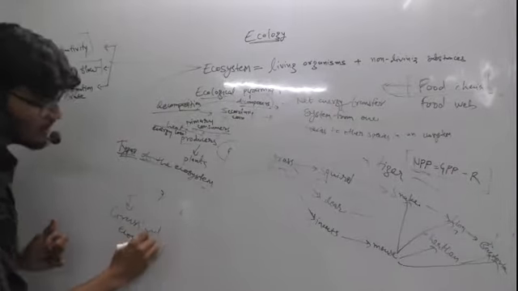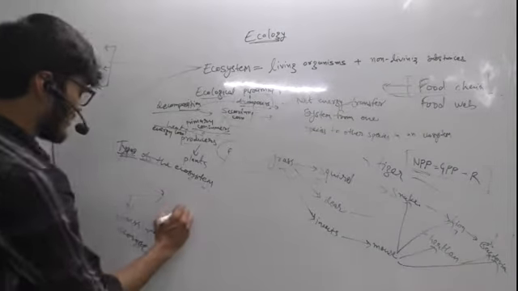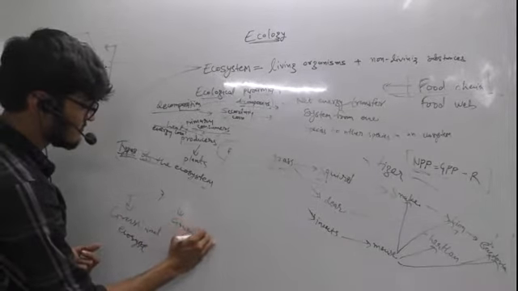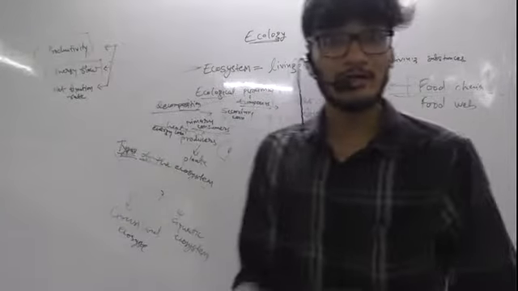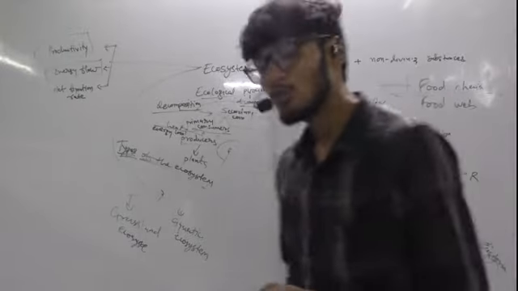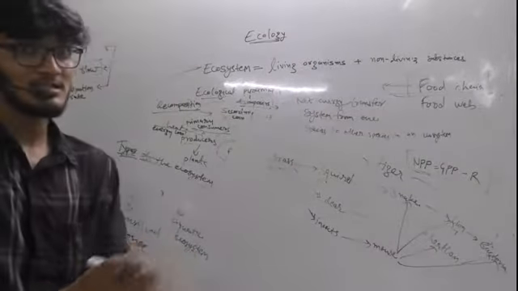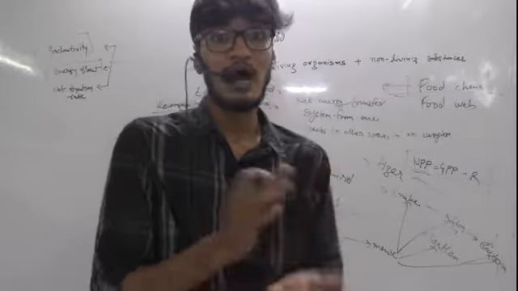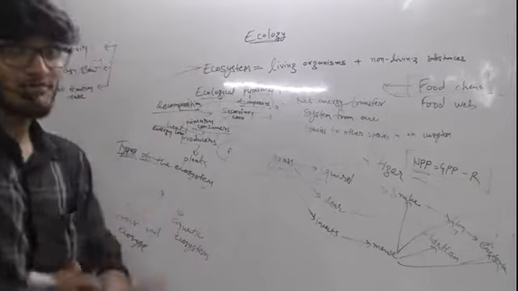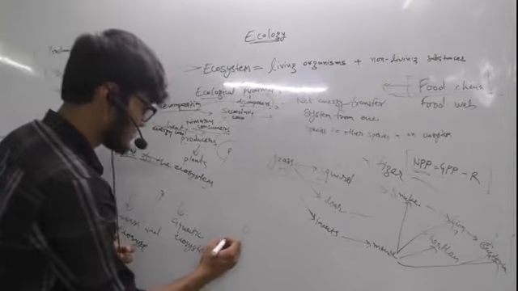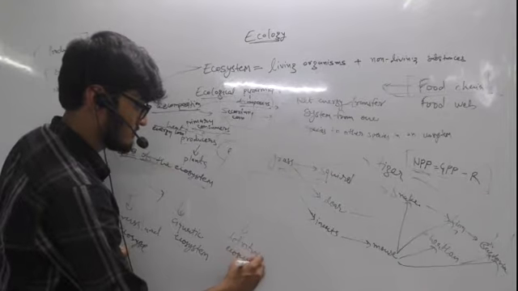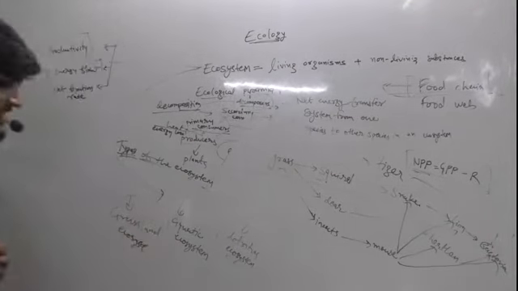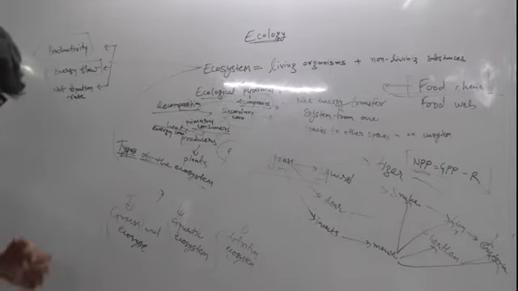Or if you talk about a forest, that will be a forest ecosystem. If you talk about an open ocean, then it will be an aquatic ecosystem. If you talk about a cave where no sunlight enters, so there will always be a period occupied by darkness. This type of ecosystem will be known as detritus ecosystem. So there are various kinds of ecosystems. So grassland ecosystem, aquatic ecosystems, and